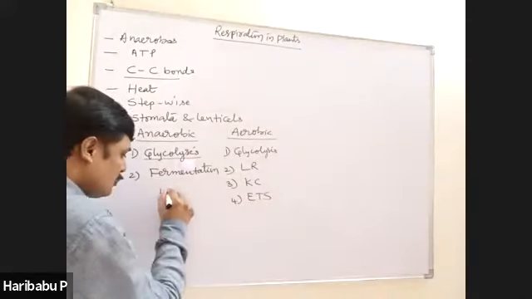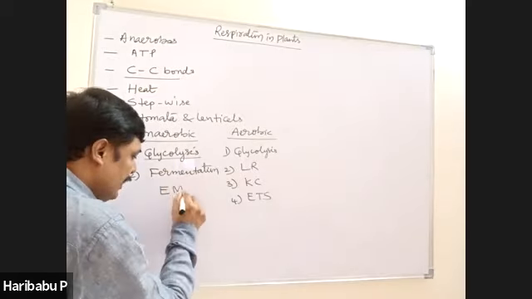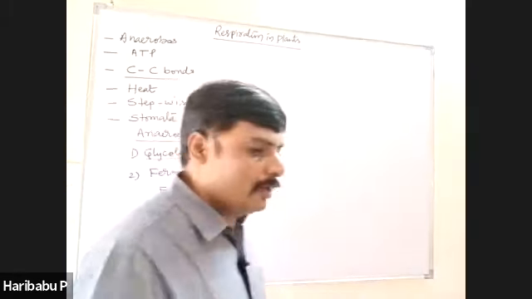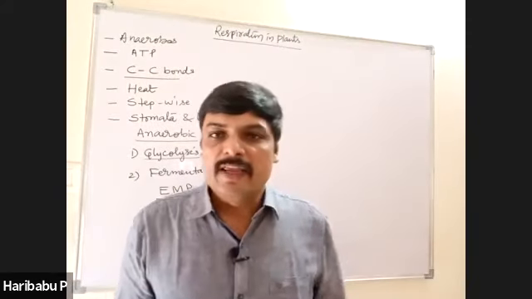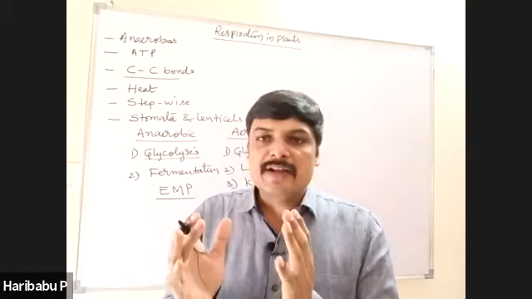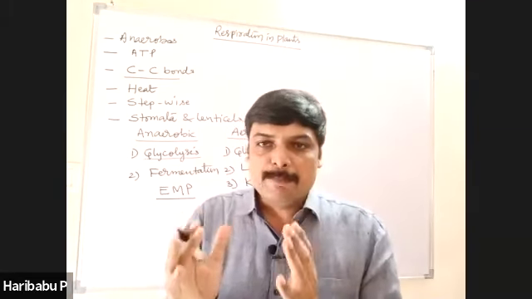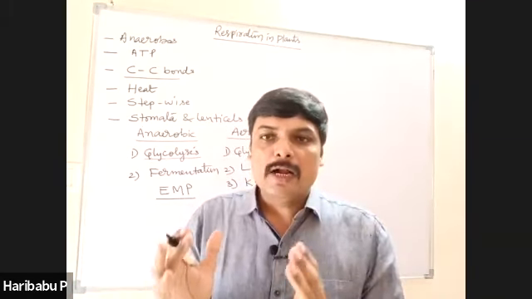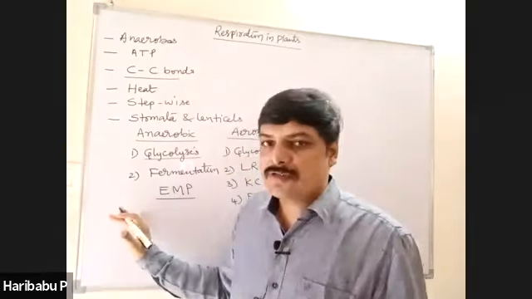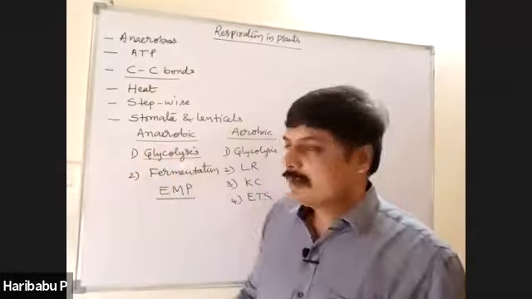Glycolysis is also called EMP pathway. Glycolysis is also known as EMP pathway because 3 German scientists, namely Embden, Meyerhof, and Parnas, traced out all the reactions involved in glycolysis.